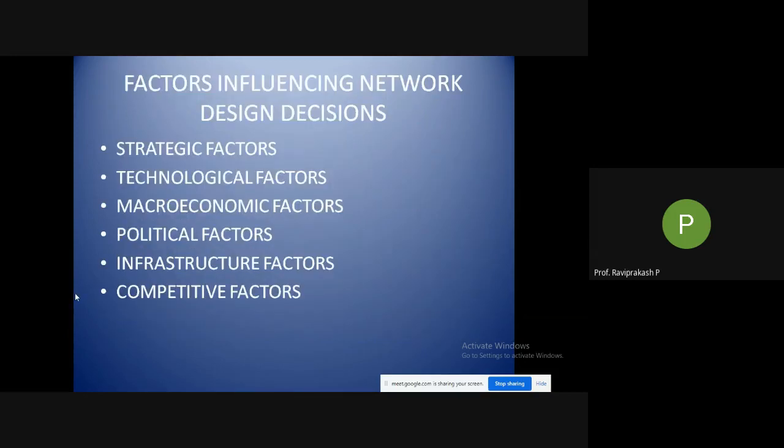Next is factors influencing the network design decisions. These are the important decisions or the factors we consider when taking major decisions: strategic factors, technological factors, macroeconomic factors, political factors, infrastructure factors, and competitive factors.